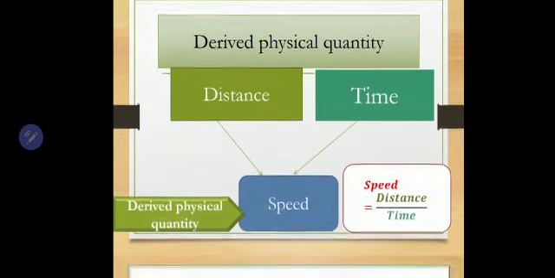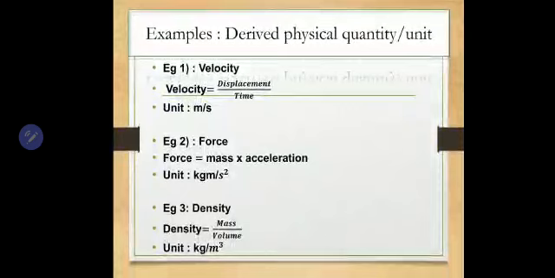Now there are so many examples like velocity, displacement by time. So velocity is a derived physical quantity. Its unit is meter per second. It is a derived unit. Same way force. It is a derived physical quantity. Mass into acceleration is force, and the unit is kilogram meter per second square, or we can express it as Newton. All these are derived physical quantities and derived units. Units of derived physical quantities are called derived units.